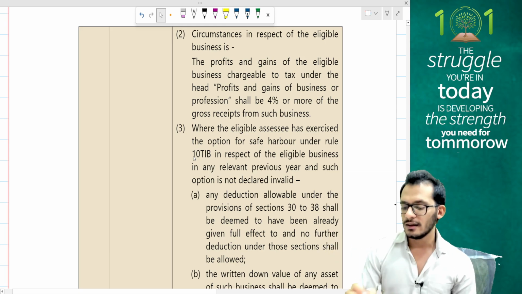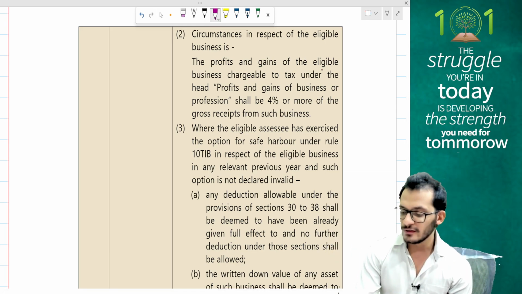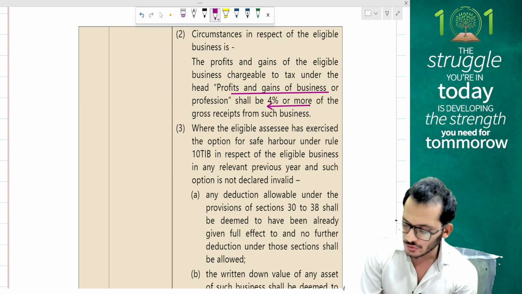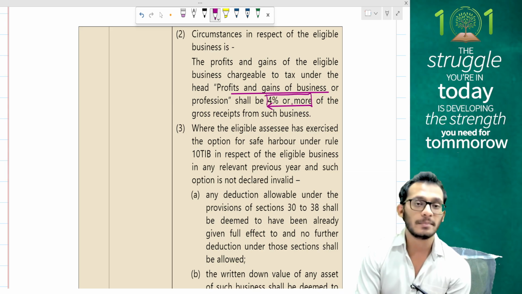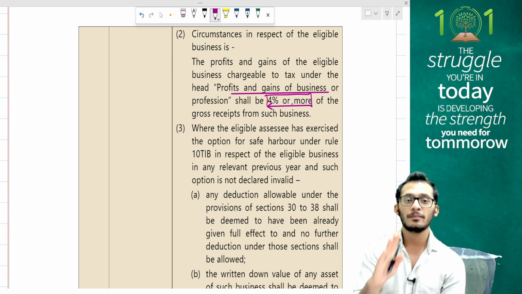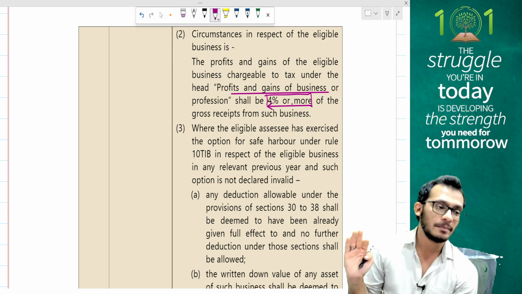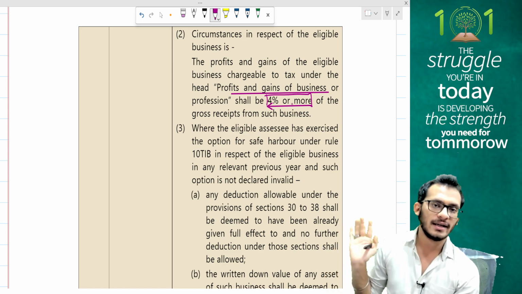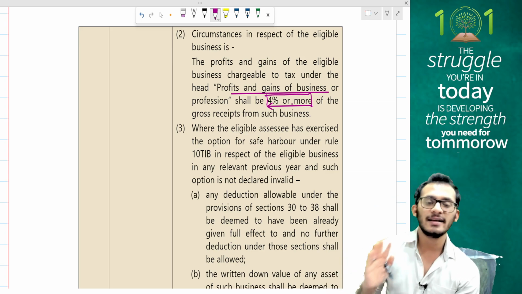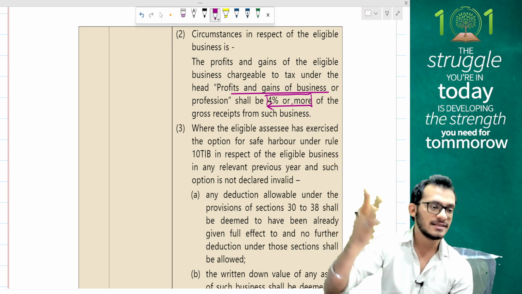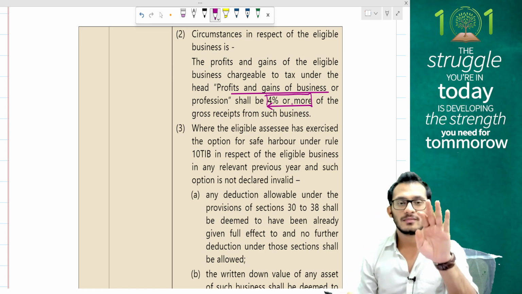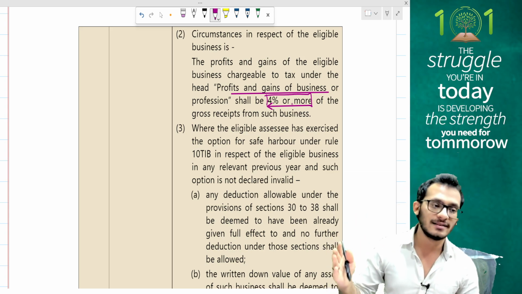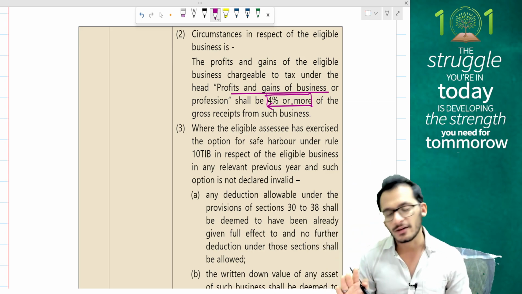The circumstance in which the eligible business is taken is that the profits and gains of the eligible business under the head PGBP shall be 4% or more of the gross receipts of the business. So taking your gross receipts, if you're ready to report at least 4% of that as your PGBP income, I will not question you anymore. If you're going to report less than 4%, that is what I have a problem with. If you notice this carefully, this looks like presumptive taxation. Yes, it looks like presumptive taxation, but it is transfer pricing specific because we're looking at foreign companies having a different scheme of model.